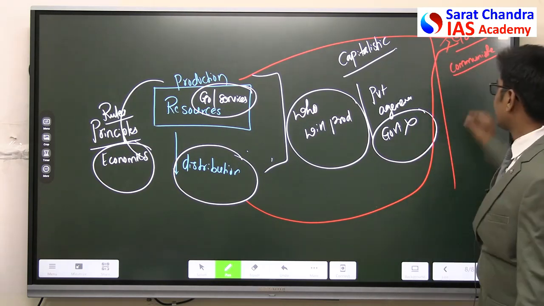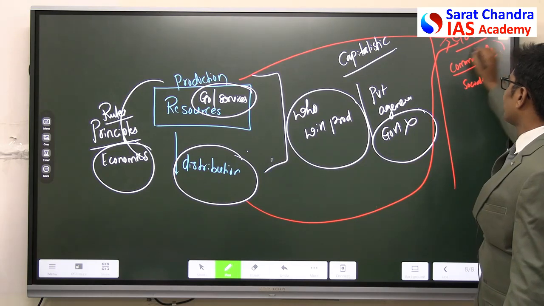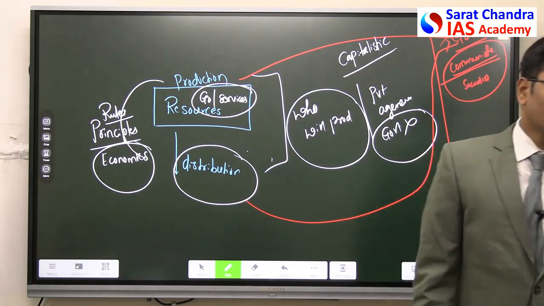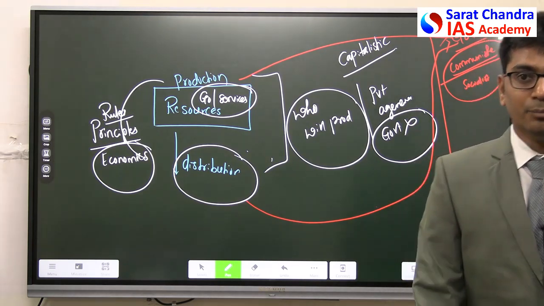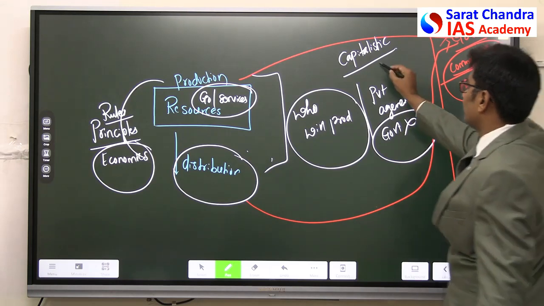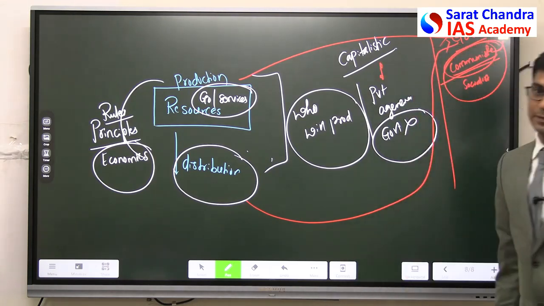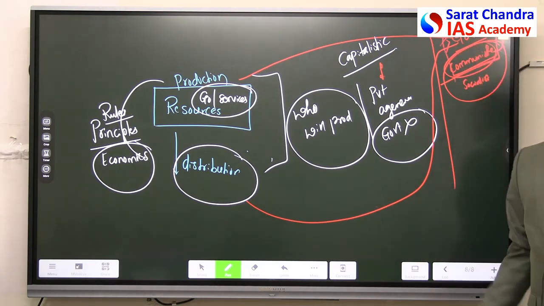In some books they give it as socialist. Communist means, from an economic perspective, it is controlled by the government or the community at large. No individual player but the community. The community is represented in the form of government.